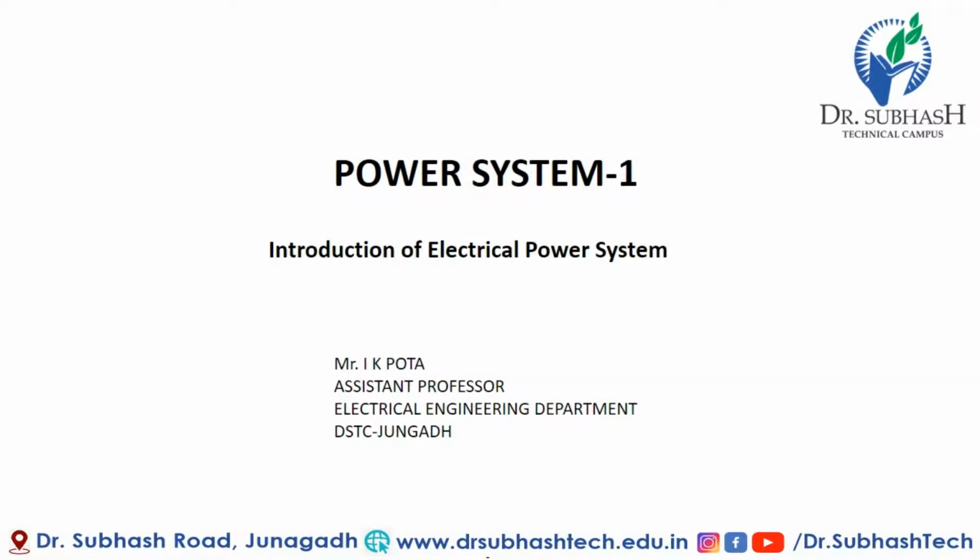Today our topic is introduction of electrical power system. An electrical power system is a network of electrical components developed to supply, transfer and use electrical power. An example of an electric power system is the grid that provides power to an extended area. A grid power system can be broadly divided into generators that supply the power, the transmission system that carries the power from the generating center to the load center, and the distribution system that feeds the power to nearby homes and industries.